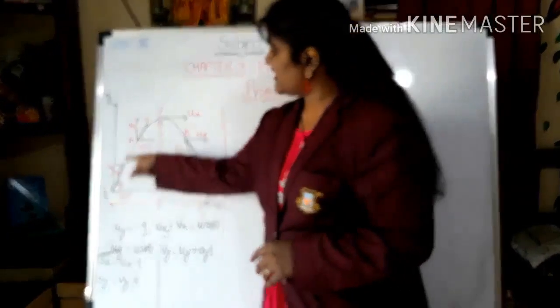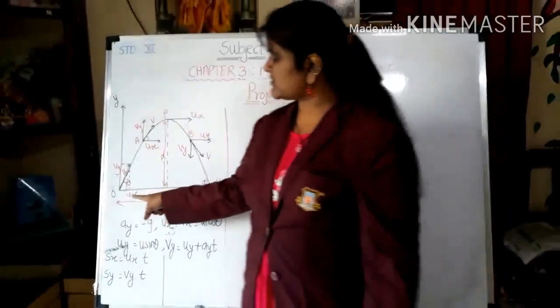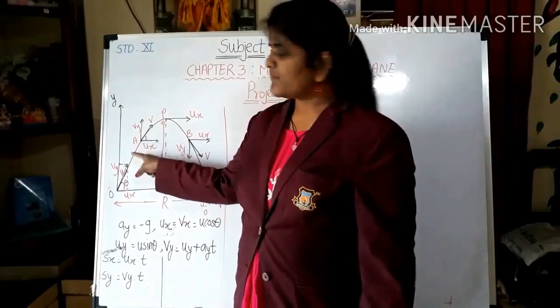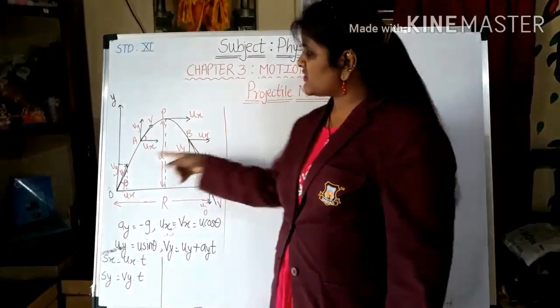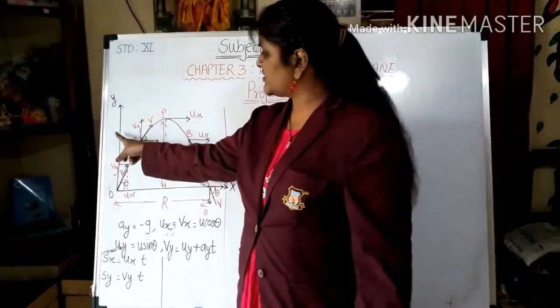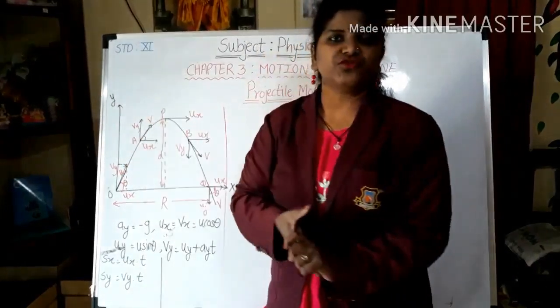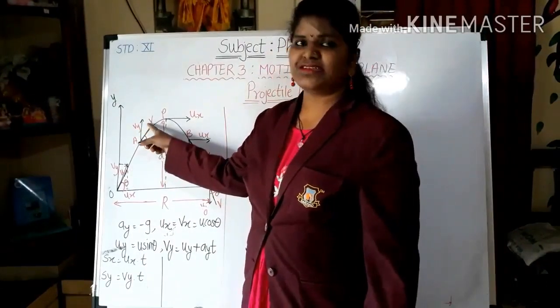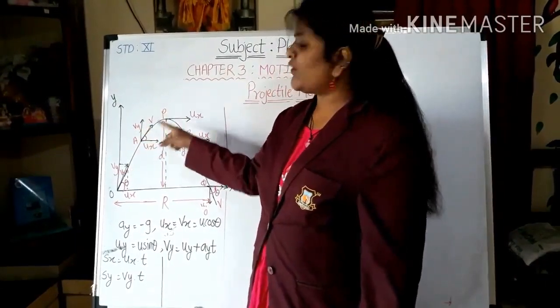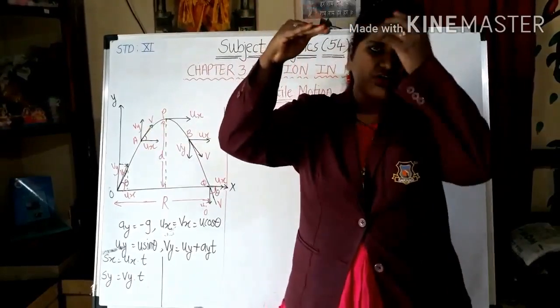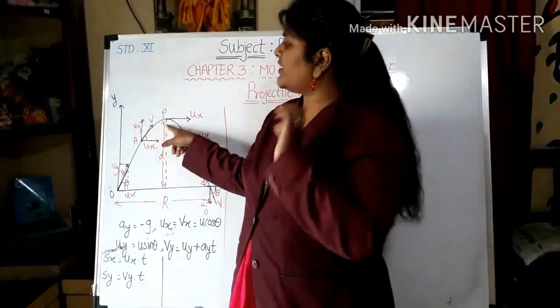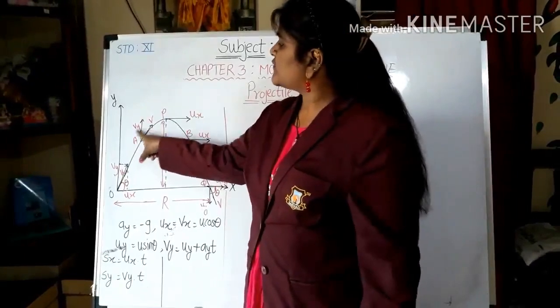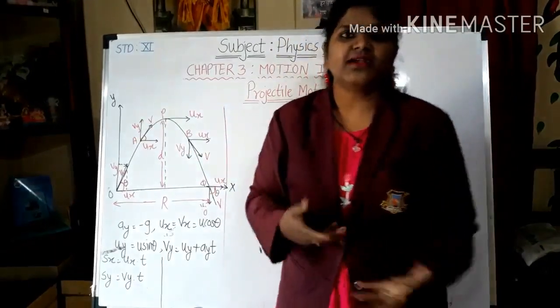Okay, so here I have written all the components. You can see over here, at point A, horizontal velocity is ux, vertical velocity is vy, and combination of both, obviously it has been resolved, right? So total velocity is v. Then at point P, which is the highest point of the trajectory, at this point you can see this vy component is not there. Why is it not there?